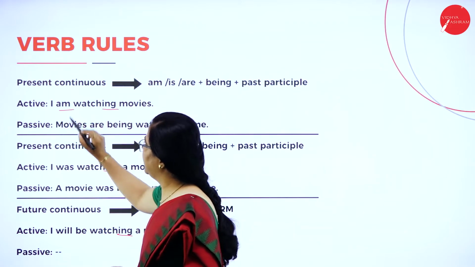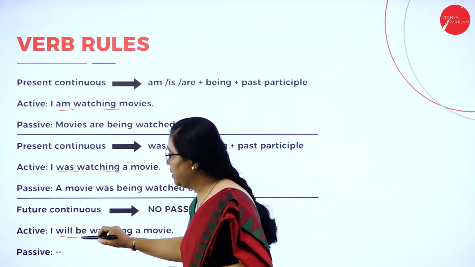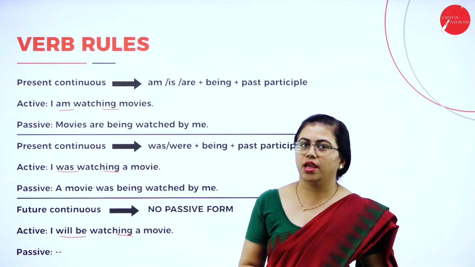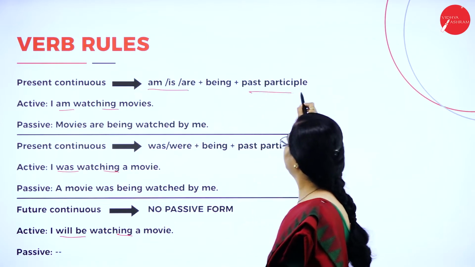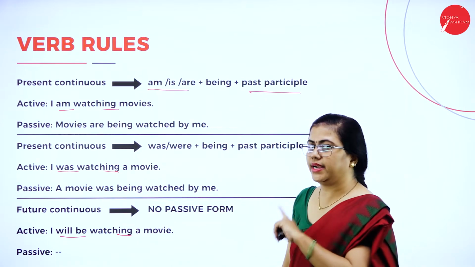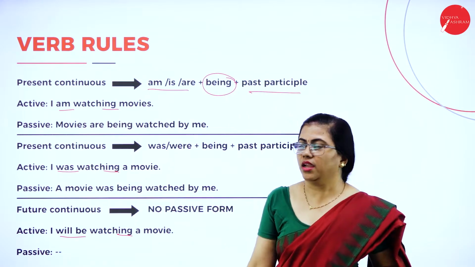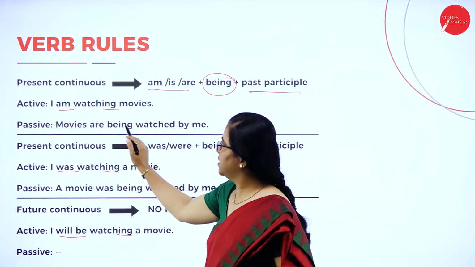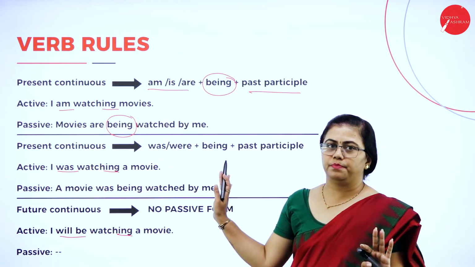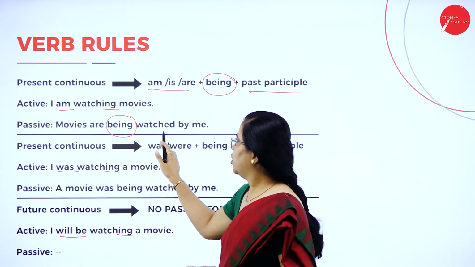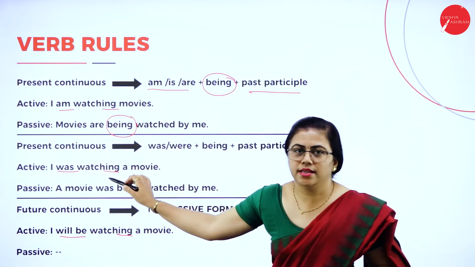And if it is am, it is present. If it is was, it is past. If it is will be, it is future. Now, how do you change it to passive voice? Everything is the same. Simple present and this are both the same, but the only addition is being. If it is continuous tense, whenever ing is there here, you have to add being. Otherwise, everything else is the same. Movies are watched by me would have been there. Here, since it is ing form, being is added in addition to that.